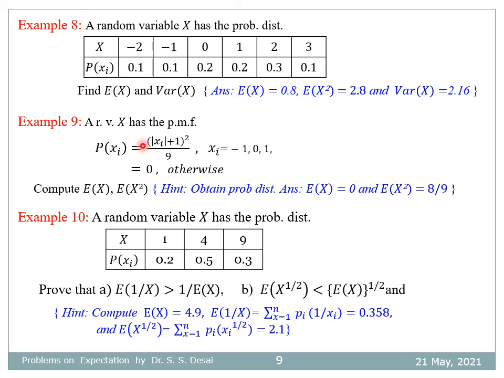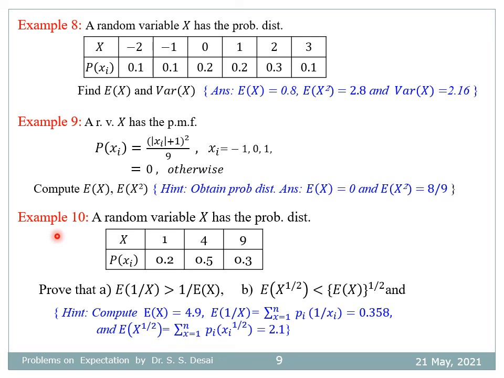From this you obtain the probability distribution of x and then compute expectation of x and expectation of x square. The answers are expectation of x is 0, expectation of x square is 8 by 9. So you may verify these two answers for this given PMF.